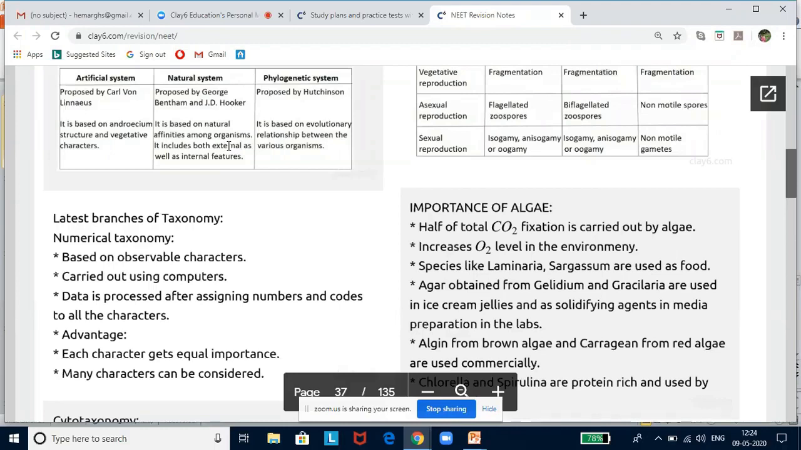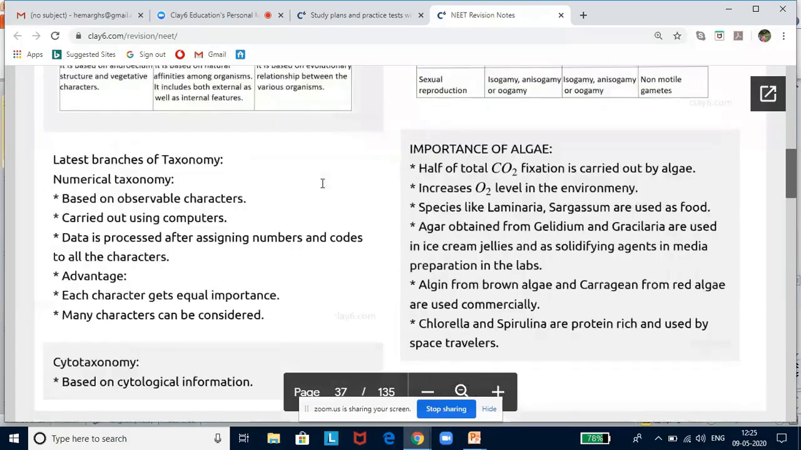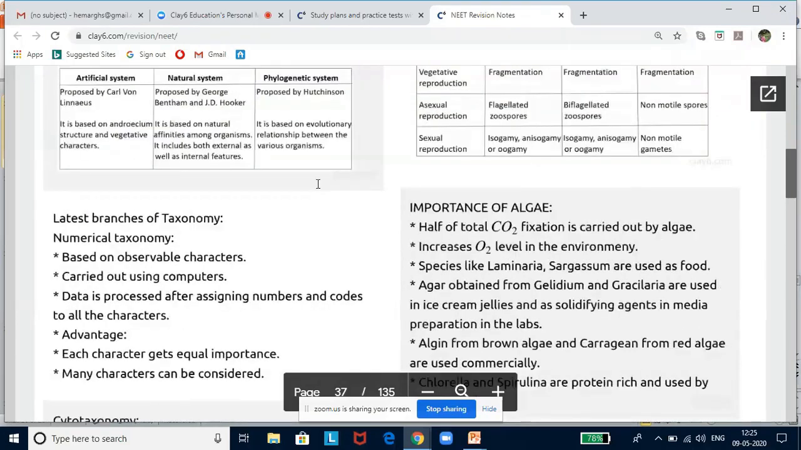Then at present, we follow a much more comprehensive system which takes into account natural classification along with evolutionary relationship, and this is called phylogenetic system of classification. Phylogenetic means taking into consideration the evolutionary relationship in establishing the classificatory orders, the classification hierarchy for different organisms, and this system is known as phylogenetic system of classification. Apart from Hutchinson, many others have also come out like Engler and Prantl, Takhtajan's system, Cronquist system. They are all phylogenetic in nature.